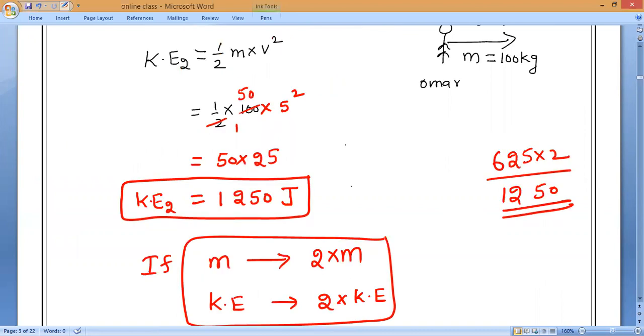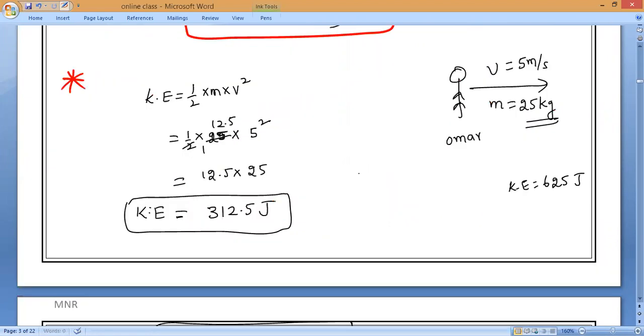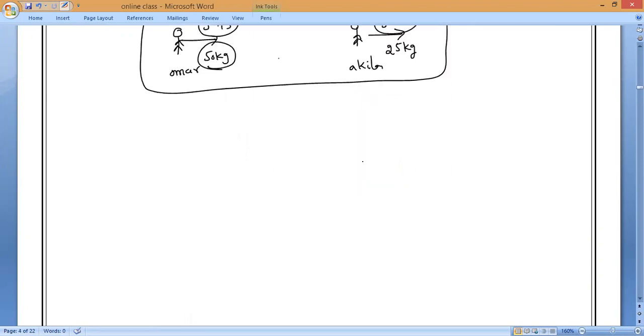That is the relation. So when mass becomes double, kinetic energy also becomes double. When mass becomes half, kinetic energy also becomes half. Clear? Now let us come to the velocity. In the velocity case, let us verify. What is the relationship between kinetic energy and velocity? Kinetic energy is directly proportional to velocity square. Yes or no?